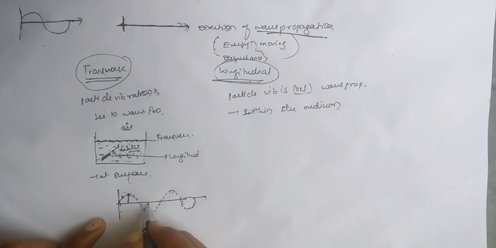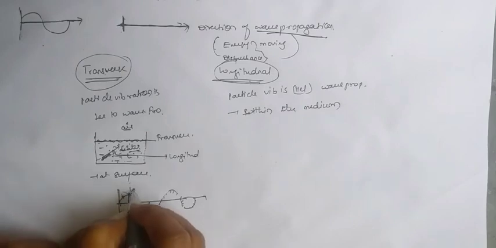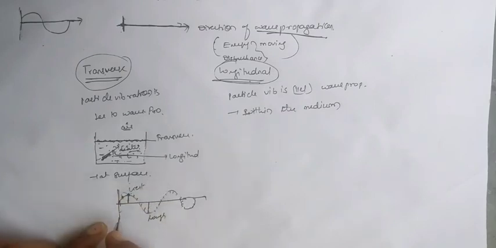The point at which we get the maximum negative displacement is the trough. So here is the trough and here is the crest. After some time the particle is here, then the energy is transferred here. As the energy is transferred, we get the maximum displacement here, so that's why we have the wave like this.